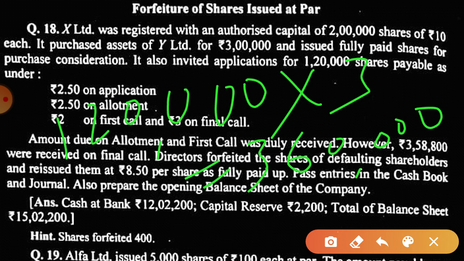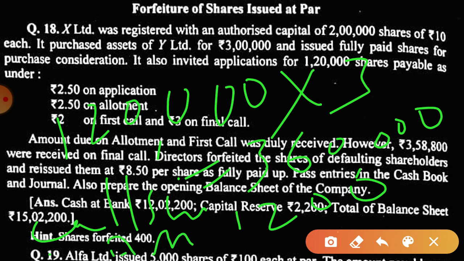That means the difference of 1,200 is calls in arrear. Is this clear? Calls in arrear is 1,200. Clear? 3,60,000 minus 3,58,800.